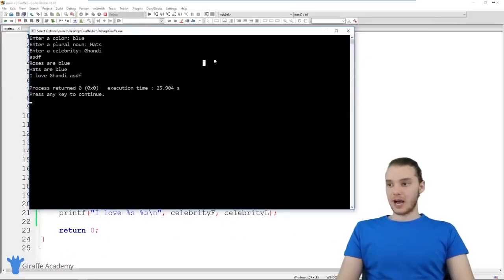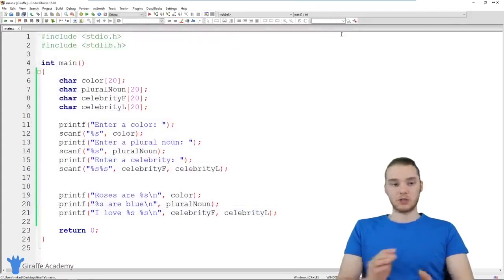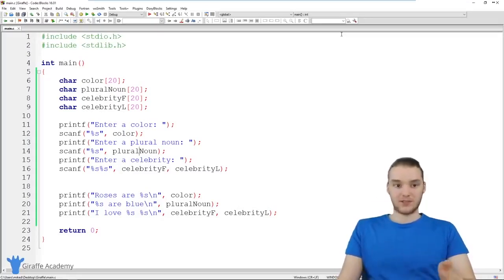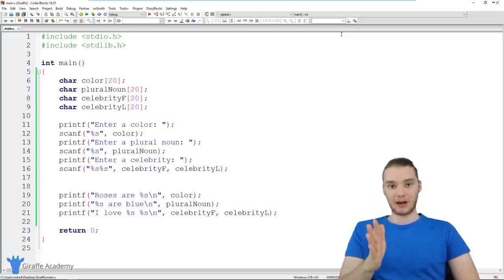So that's something that you're going to have to play around with in your programs. Basically, C is going to force you to be very specific about what the user is entering. So if the user needs to enter two things, like two words, then you need to specify that. If the user is only going to enter in one word, you have to specify that. So you have to be very specific when you're getting input from the user like that.